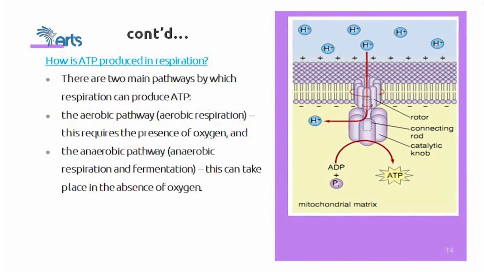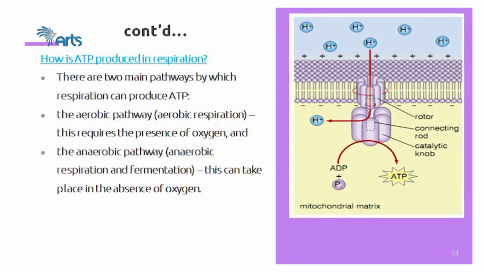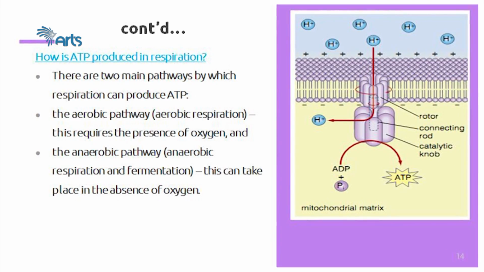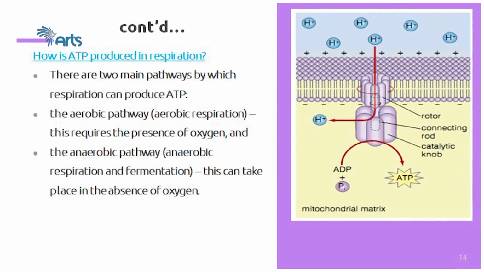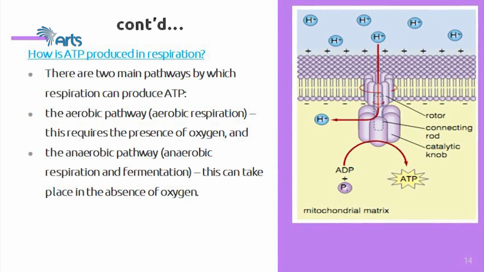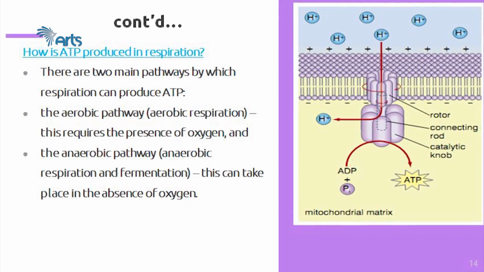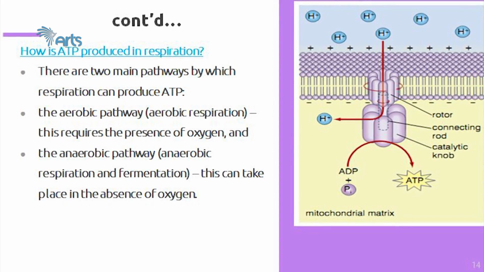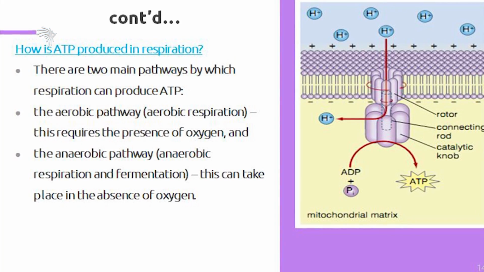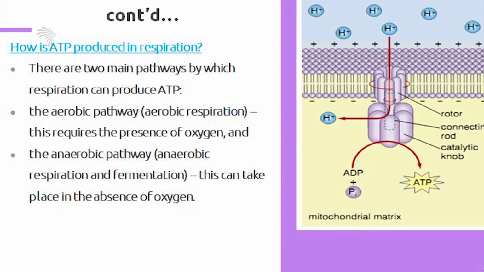There are two main pathways by which respiration can produce ATP. The aerobic pathway, or aerobic respiration, requires the presence of oxygen. And the anaerobic pathway, anaerobic respiration and fermentation, can take place in the absence of oxygen. So for ATP production through the respiration process, there are two mechanisms: aerobic respiration, and anaerobic respiration and fermentation. These are the two ways ATP is produced in the cell.